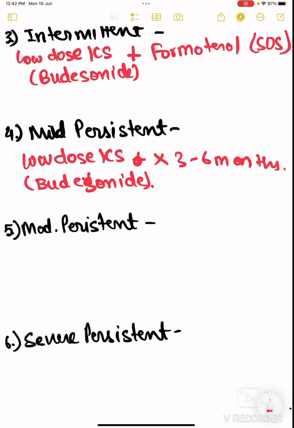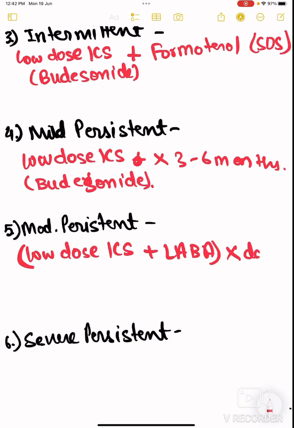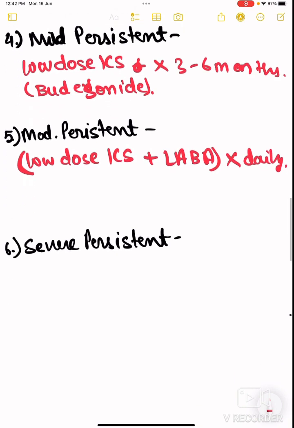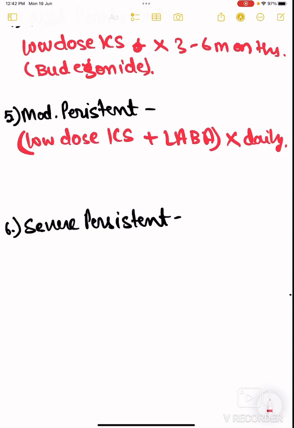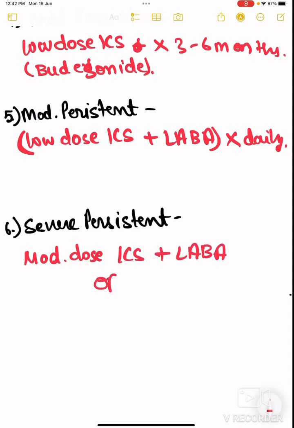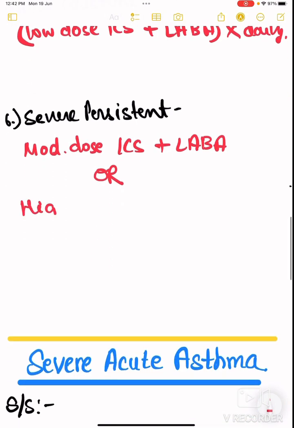Now coming to moderate persistent. In moderate persistent, we give low dose inhaled corticosteroid plus long-acting beta agonist, and this is given daily. Now coming to severe persistent. In severe persistent, we will give moderate dose inhaled corticosteroid plus long-acting beta agonist, or high dose inhaled corticosteroid plus LABA plus add-ons.